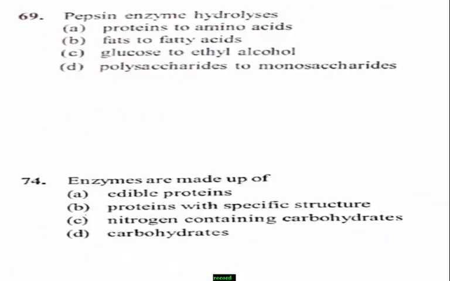Next, question number 69. Pepsin enzyme hydrolysis. Pepsin is one of the enzymes, it hydrolyzes. Option A, proteins to amino acids. Option B, fats to fatty acids. Option C, glucose to ethyl alcohol. Option D, polysaccharide to monosaccharide.